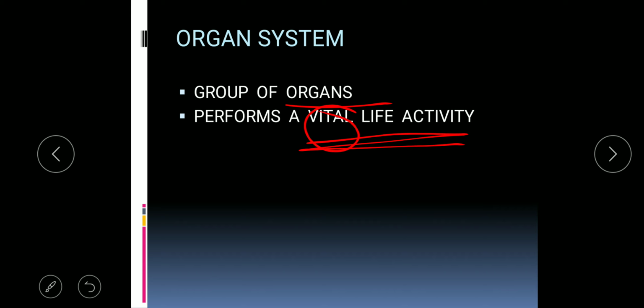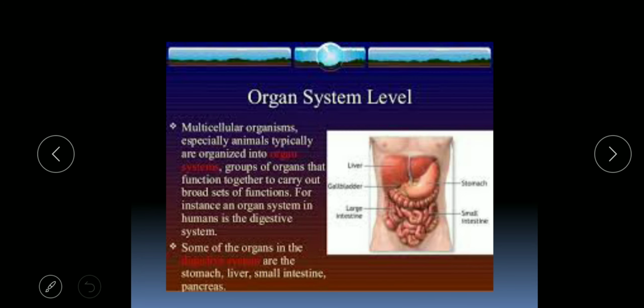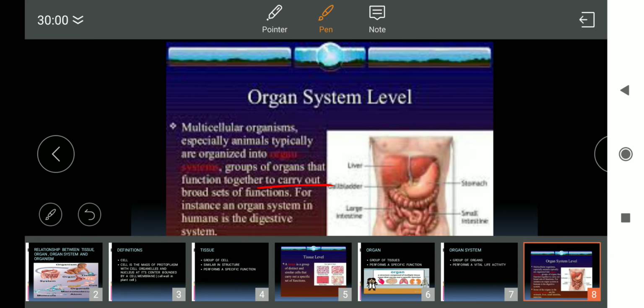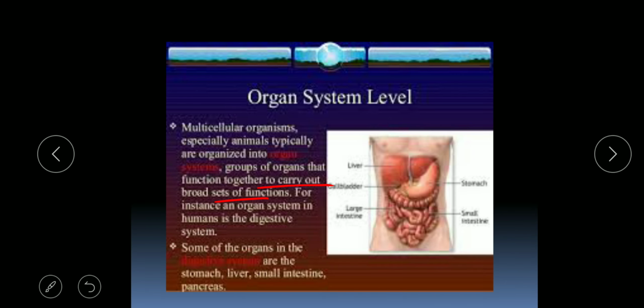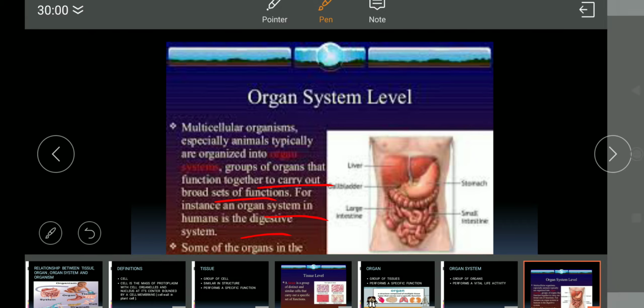Vital means the life activity because of which we can survive. And if those life activities do not occur properly, we will not be able to survive. So organ system is the group of organs which performs the vital life activity. Multicellular organisms, especially animals, are typically organized into organ systems. So a group of organs that function together to carry out a broad set of functions. For instance, an organ system in human is the digestive system.